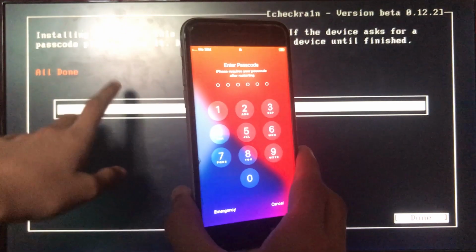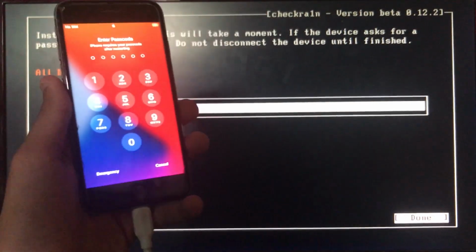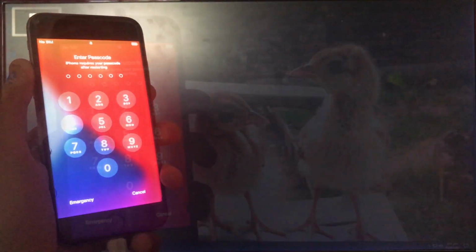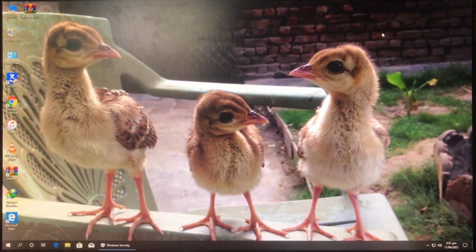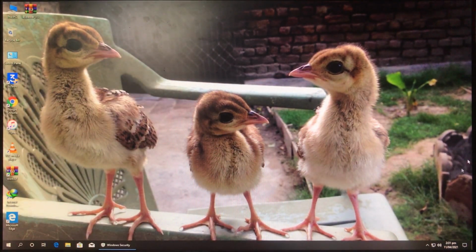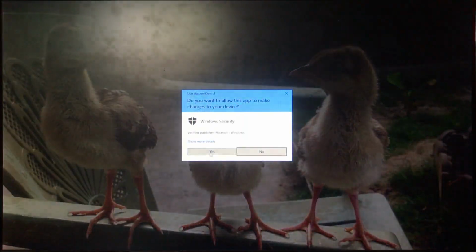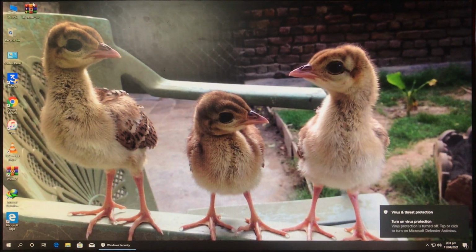So as you can see, this is all done. Now we have to run the tool. So let's boot to Windows to run the tool. Now we are in Windows, and first of all we have to disable the antivirus. So first let's disable the antivirus. Manage settings and off and yes. So we have disabled the antivirus. And here's the tool. The link for the tool is in the description box down below.